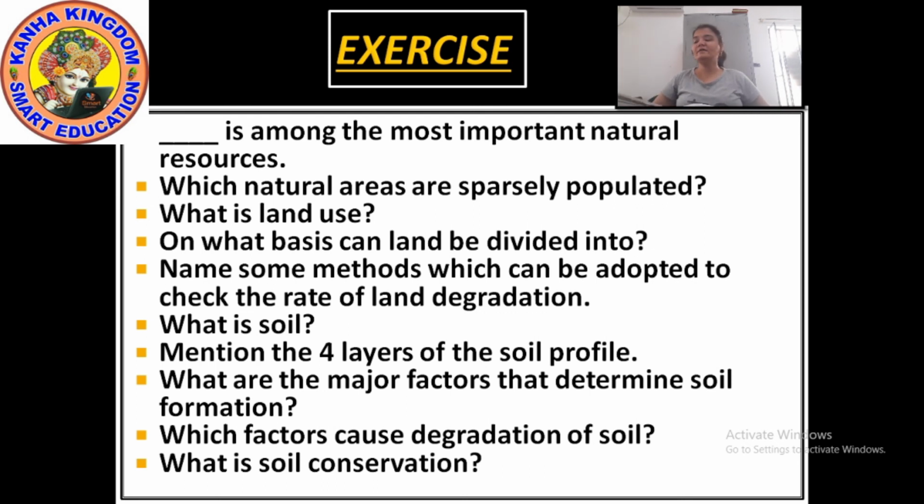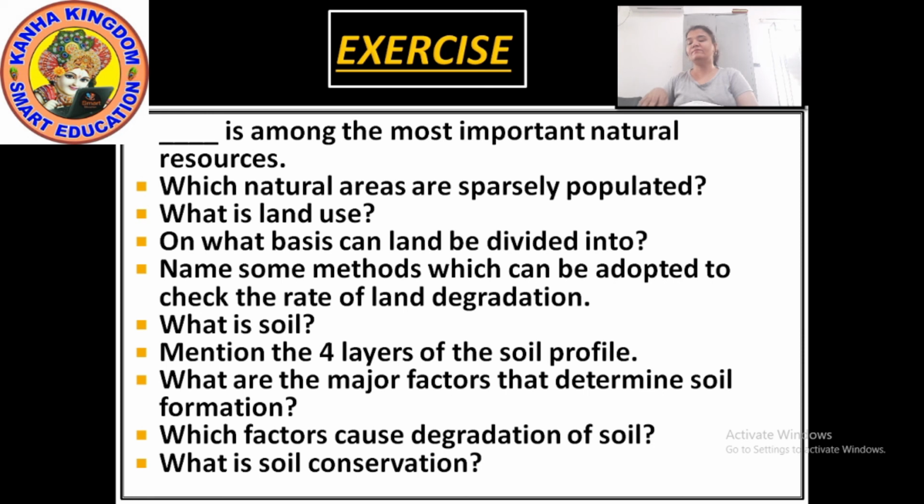Next, what is soil? The thin layer of grainy substance covering the surface of the earth is soil. Now the next question, mention the 4 layers of the soil profile.